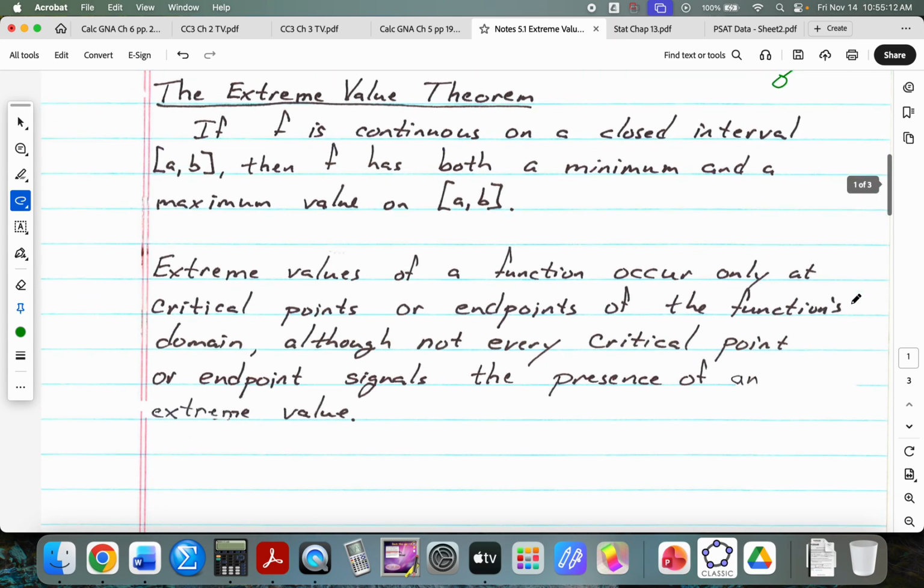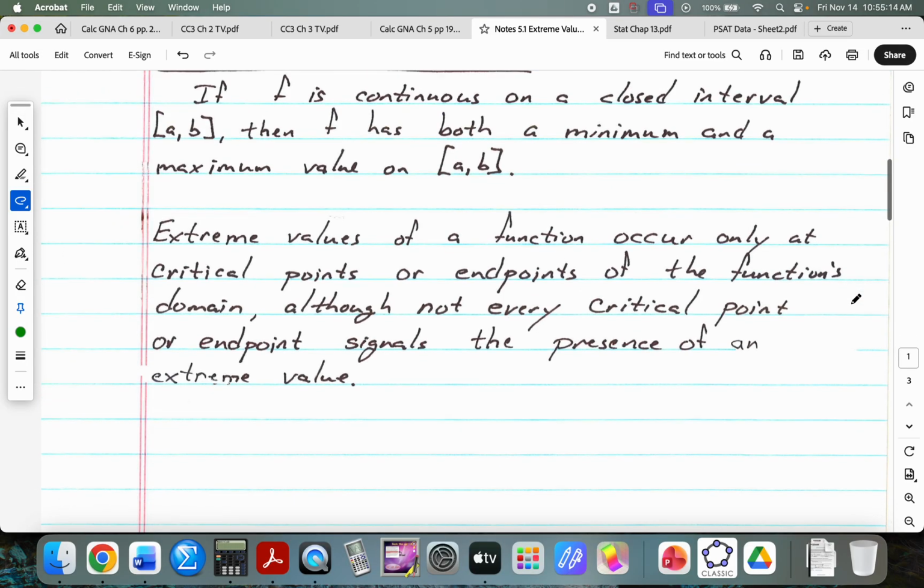All right. Extreme values of a function occur only at either critical points or endpoints of the function's domain, although not every critical point or endpoint signals the presence of an extreme value. You're like, okay. So if you have something, you don't need to draw this, that looks like this.